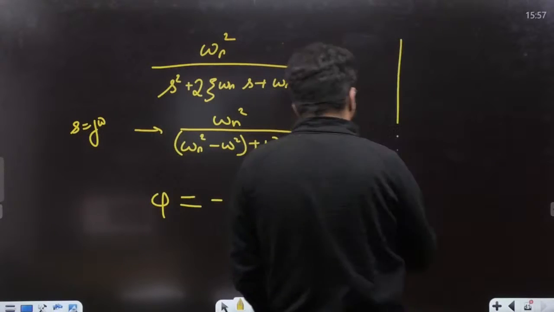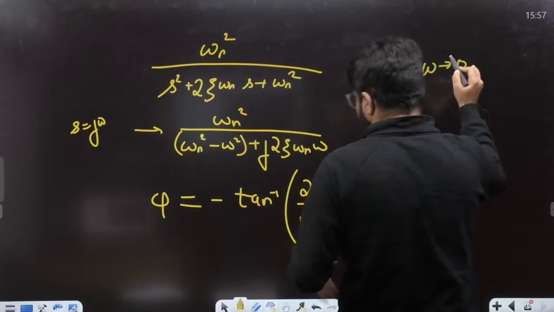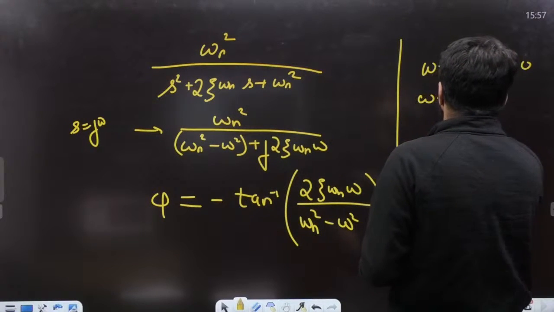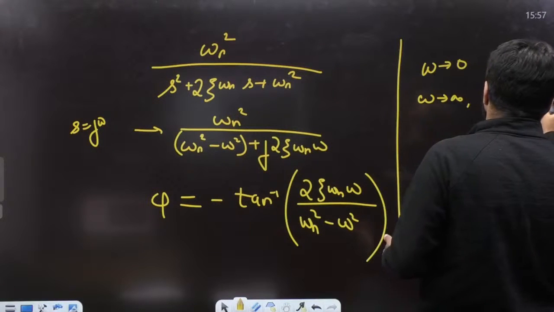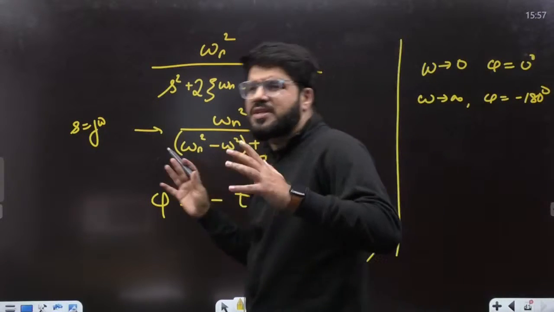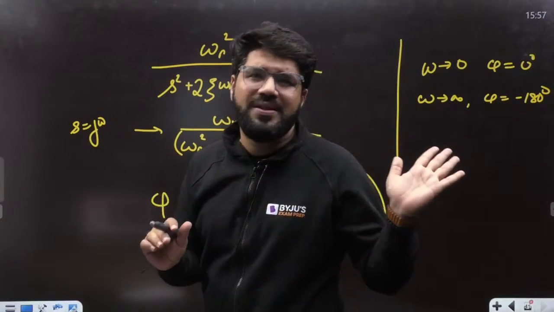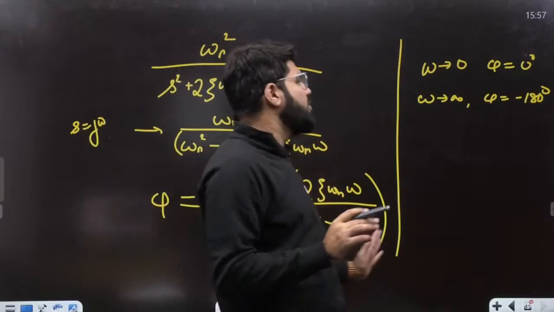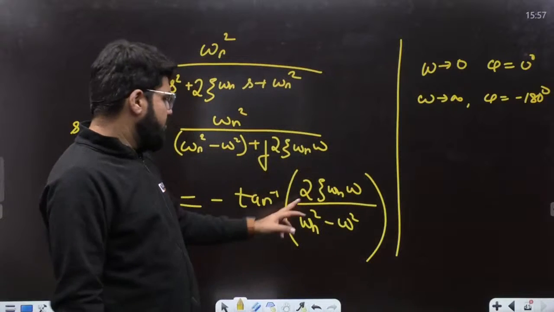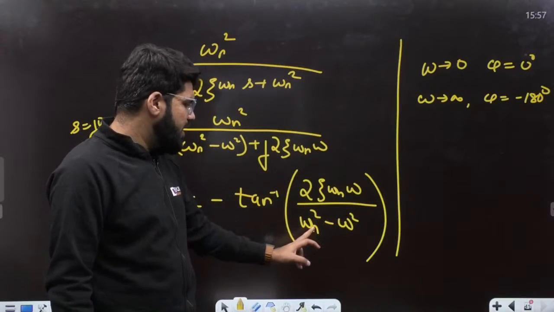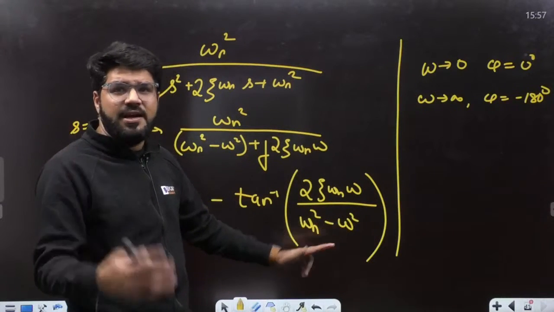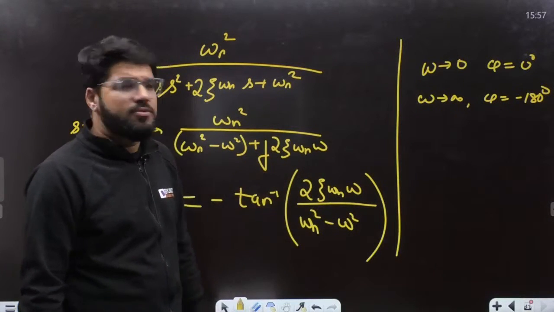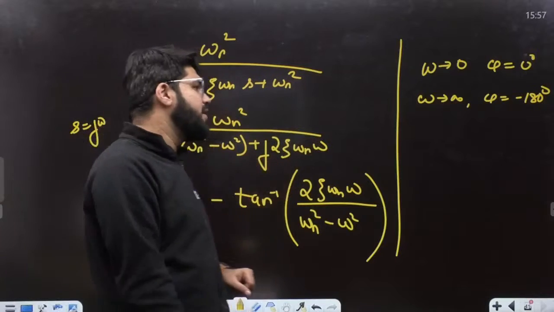A very simple logic: when omega tends to 0, for low frequencies, phase will also be 0. But when omega tends to infinity, phase will be minus 180 degrees. Once you study second order frequency response, you must know this calculation. At omega tending to infinity the denominator is negative, meaning it's like the second quadrant case. So minus of 180 minus tan inverse 0 will come, so minus 180 will come. You can do the calculations.